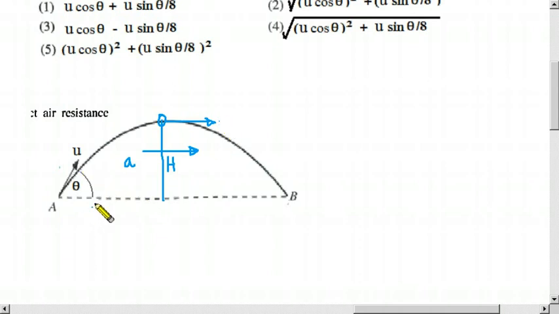First of all we have to find out the time for this part, say t. So let us calculate in the vertical direction, upwards. What is the initial velocity upwards?